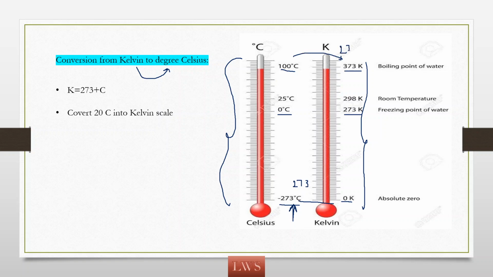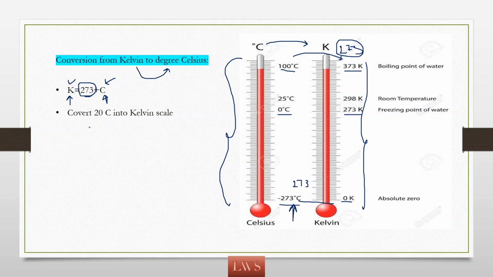So in order to convert the temperature in degrees Celsius to the Kelvin scale, we have to add a factor of 273. That is what is given here. To get anything in the Kelvin scale, just add 273 to the Celsius scale temperature. For any Celsius temperature, if you add 273, you get it in the Kelvin scale.